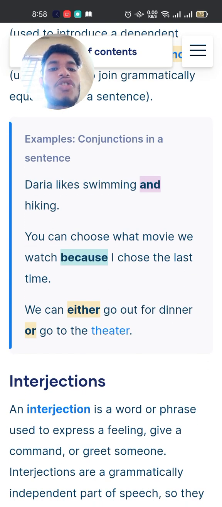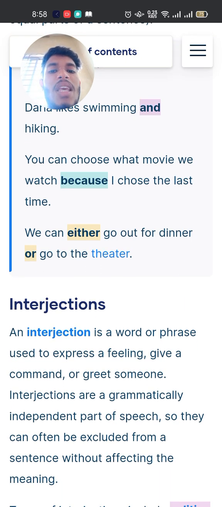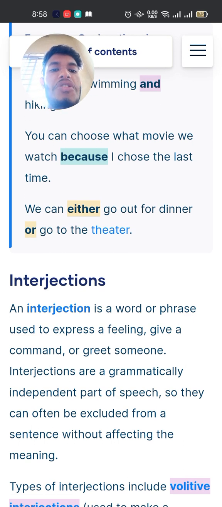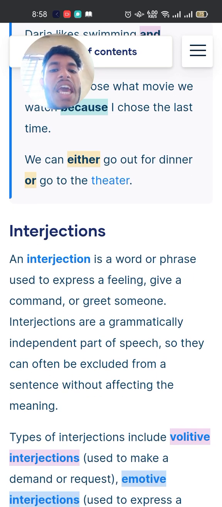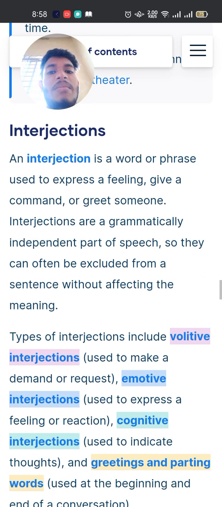Examples of conjunctions in a sentence: Daria likes swimming and hiking. You can choose what movie we watch because I chose last time. We can either go out for dinner or go to the theater.